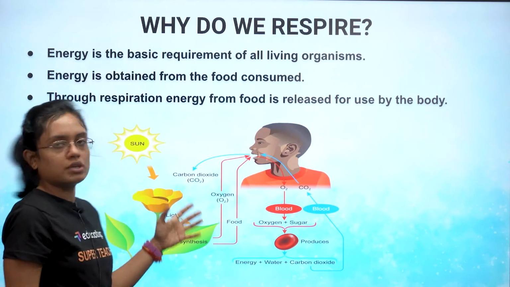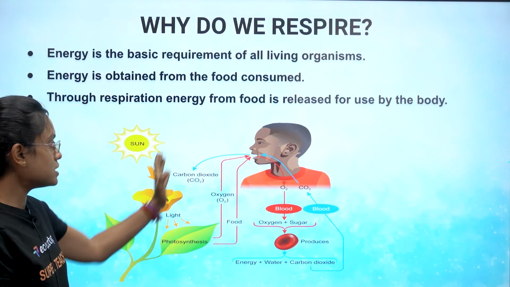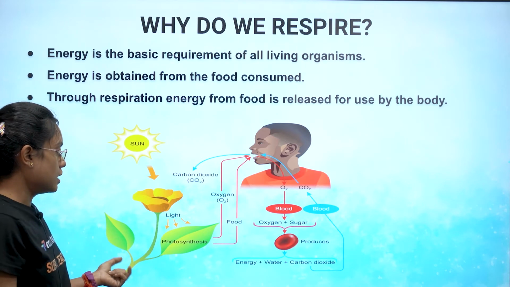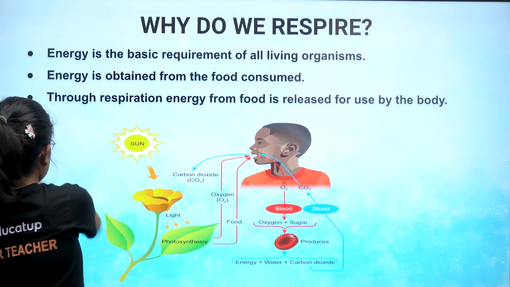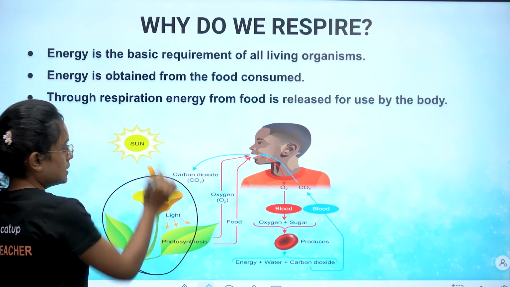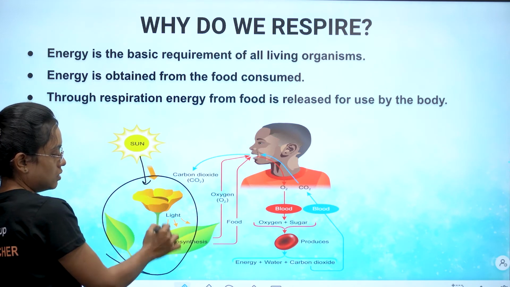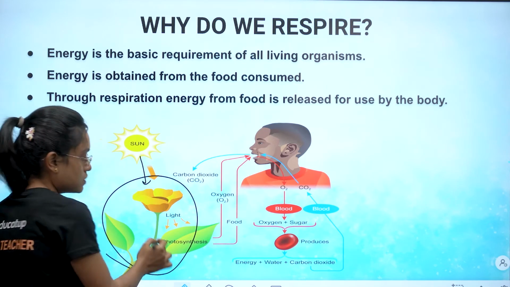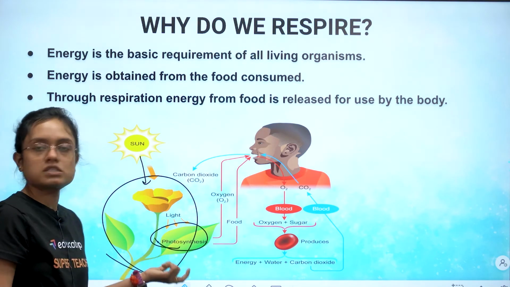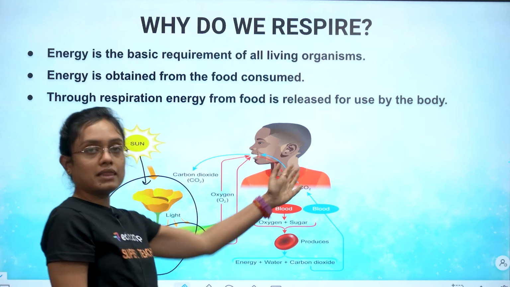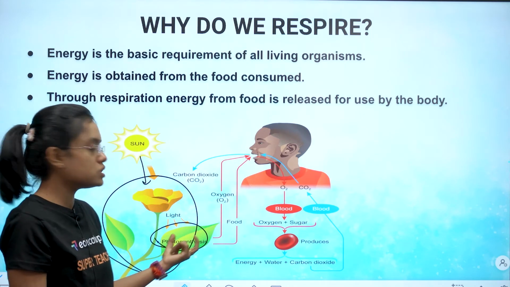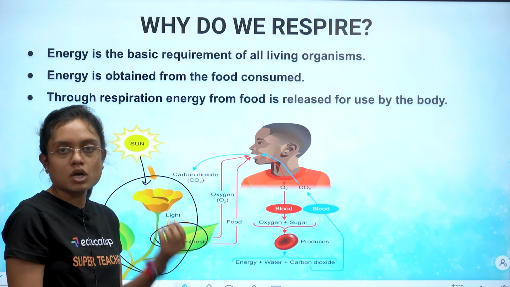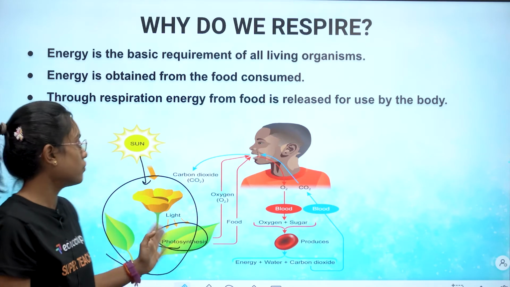if you see on your screen, you can see a flowchart kind of a thing behind me. So what it is actually showing, this is a plant, the plant is getting energy from sun and water, carbon dioxide, chlorophyll present in the leaves. So photosynthesis is taking place and food is formed in the plant. Then a human like me, you or any other human, we have consumed that plant. Maybe the vegetable, maybe the fruit, maybe the seed, maybe the roots, stem, flower, whatever.